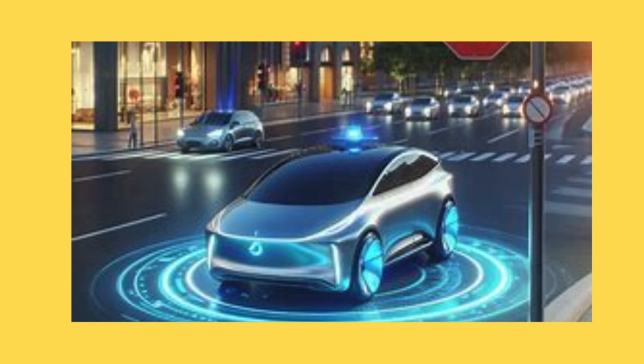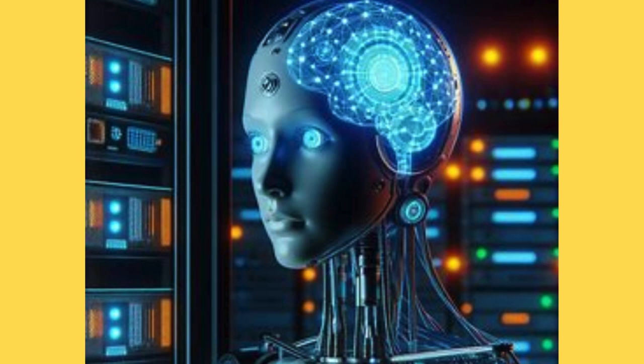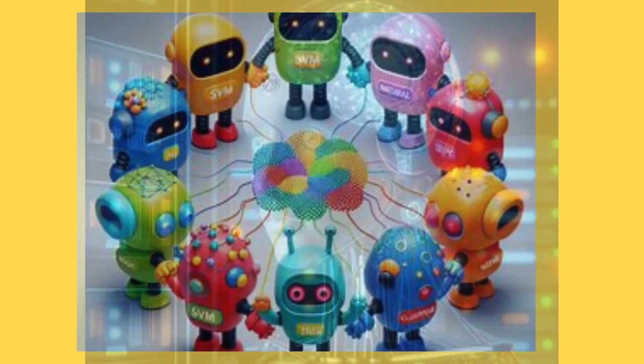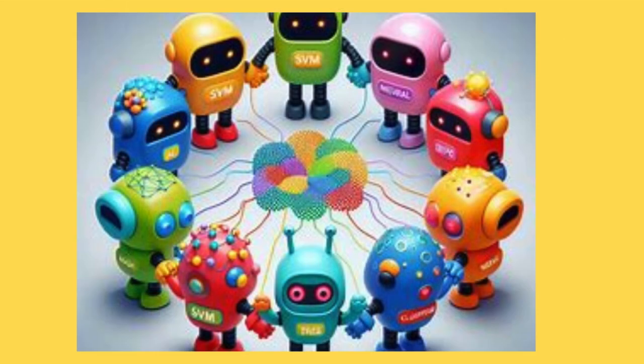Now that you know the difference, let's talk about how these technologies are impacting the real world. AI, ML, and DL are used in everything from healthcare to finance to entertainment. In healthcare, for example, deep learning models can help doctors identify disease in medical images, like spotting cancer in X-rays or MRI scans. In finance, AI helps detect fraud by analyzing huge amounts of transaction data and flagging suspicious activities in real time. The applications are endless, and this tech is only going to get better.